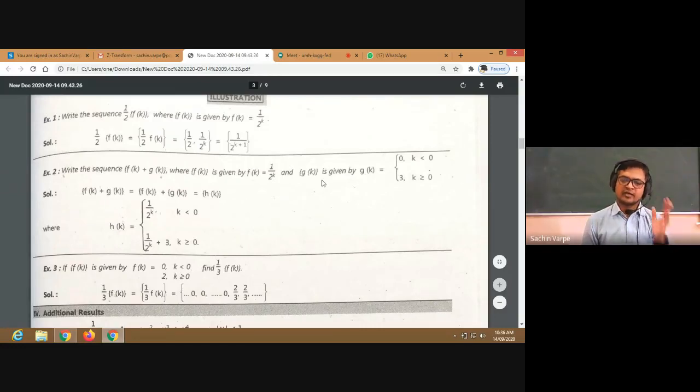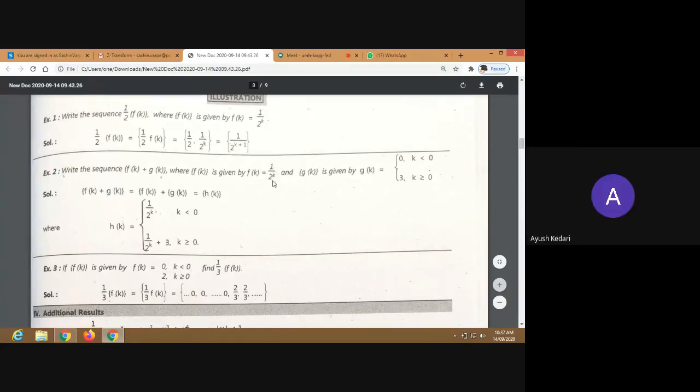So f of k, what are the terms of sequence f of k? Here there is no restriction on k, right? Whether k is positive, non-negative or negative, there is no restriction. An infinite sequence is given, and this is also infinite, right? So this will start from minus infinity to infinity. This is also given from minus infinity to infinity.